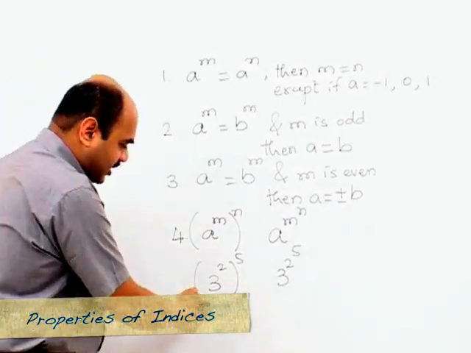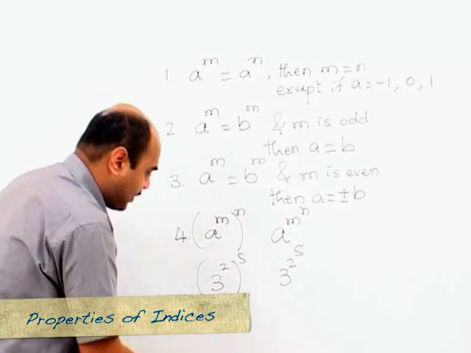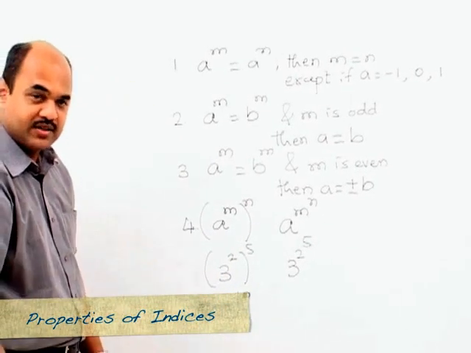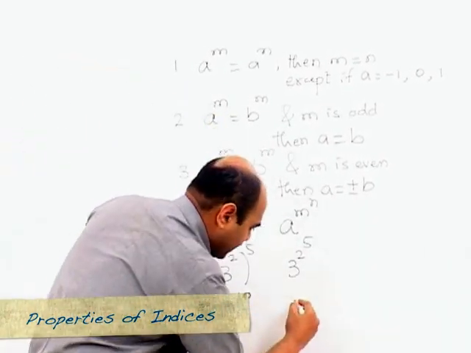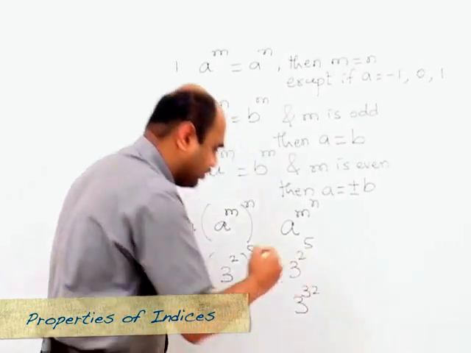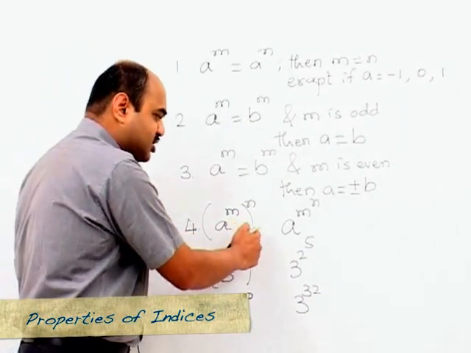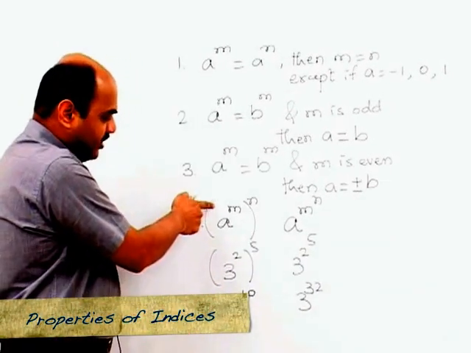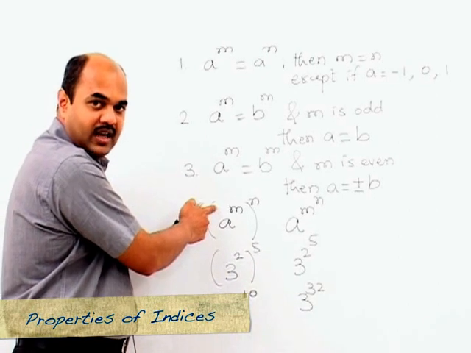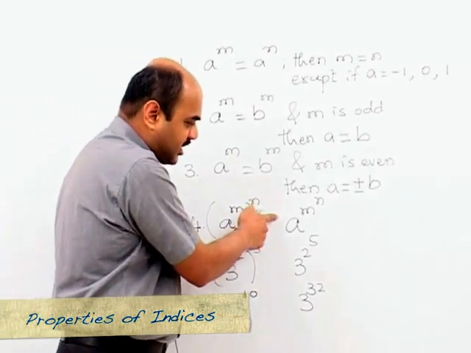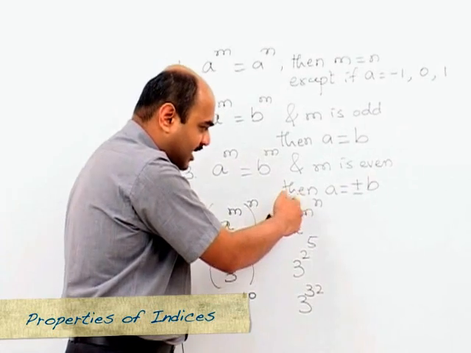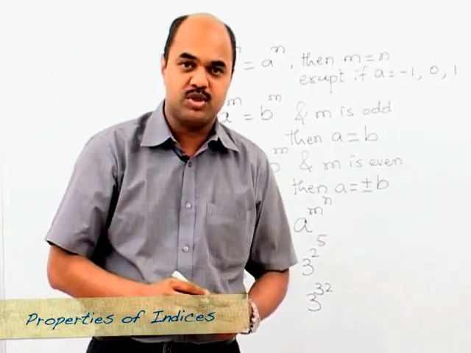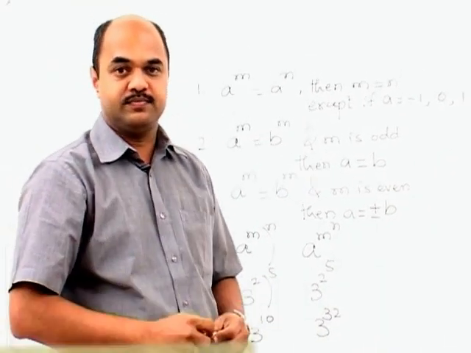In fact, the way we would calculate this left hand side part, it would become 3 raised to 10 by using laws of indices, but this part would become 3 raised to 32. So we cannot say that these two are the same. The way these are calculated, they would be different. In this case, the power of a would be m into n, and in this case, the power of a would be the entire value of m raised to n. These are a few properties of indices which can be very helpful in problems.